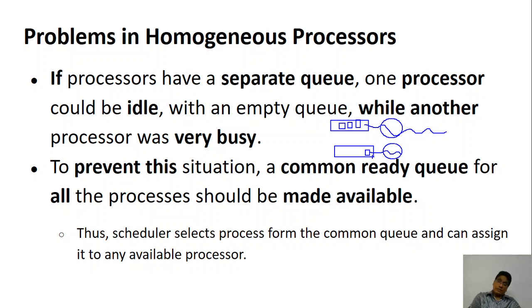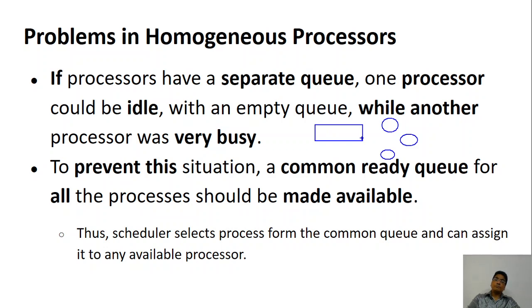Now, how do I prevent that? To prevent this, what is generally done is, even though we have a processor, we may have many processors. Let me draw it again. So this is one CPU, this is one CPU, and a common queue is given. From the common queue, the process is given to whichever microprocessor is free.